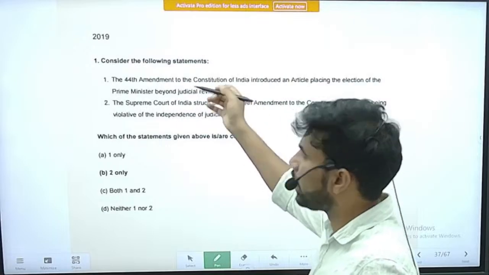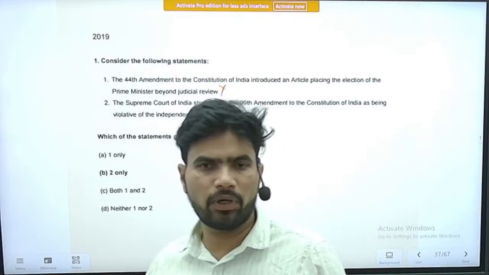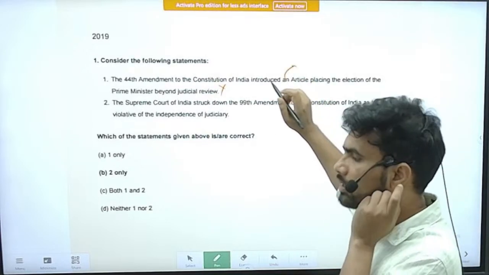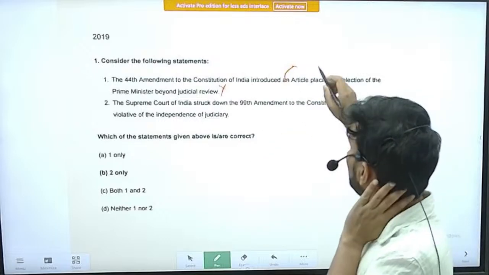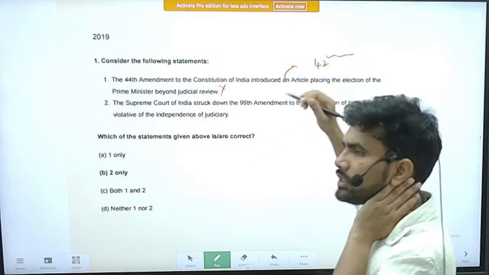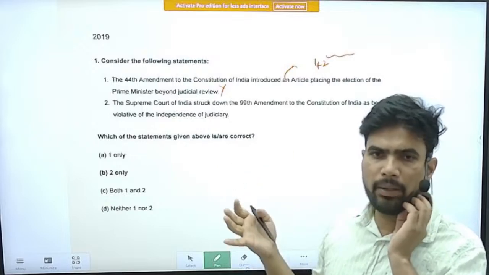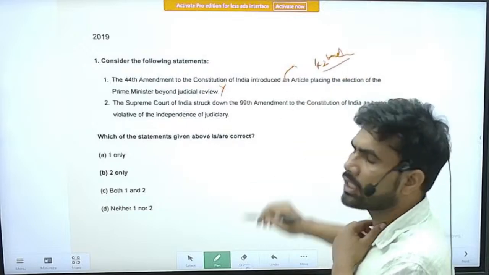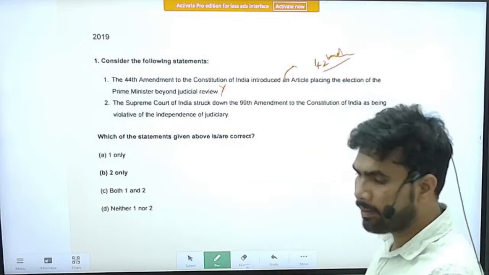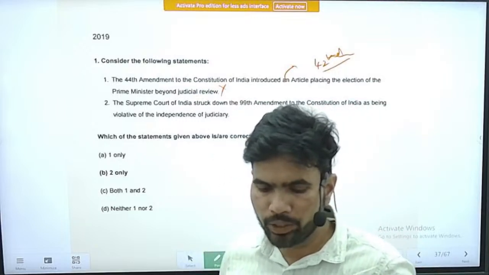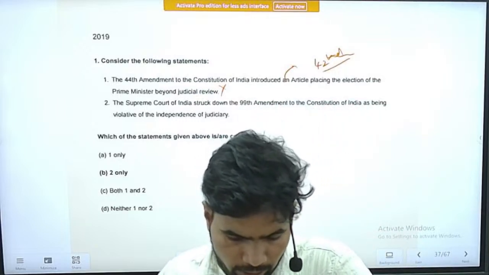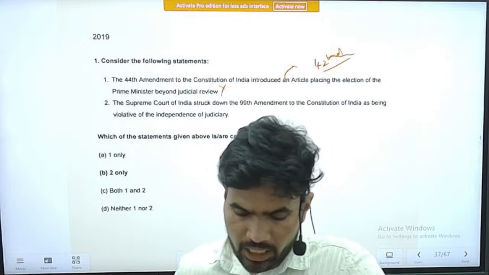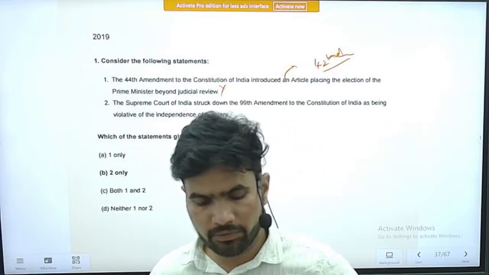There is no article like this through the 44th Constitutional Amendment Act. What in essence the 44th Constitutional Amendment Act does is reverse all the extreme measures, extreme amendments and clauses that had been introduced through the 42nd Constitutional Amendment Act. Statement 2, the Supreme Court of India struck down the 99th Amendment to the Constitution of India as being violative of the independence of judiciary.